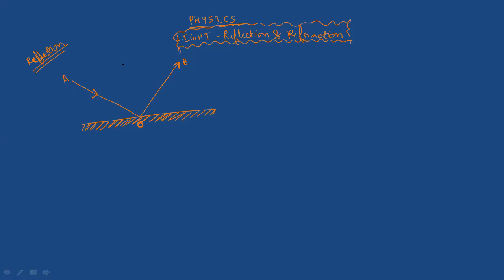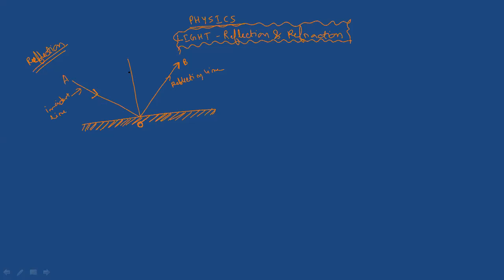Now, have you got this reflection definition in your class 8 or 9? I think 8 you have got, no? Yes, sir. So OA is known as what? Ray of incident. Yes, good. It is known as the incident line. And this is known as the reflecting line. And one normal will be there.